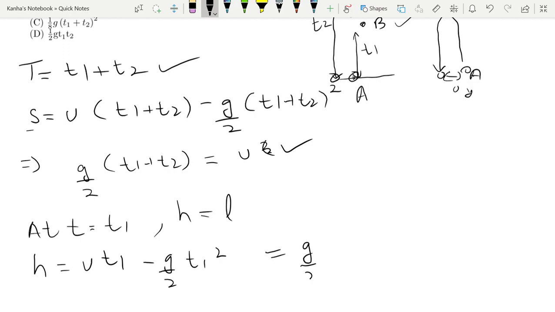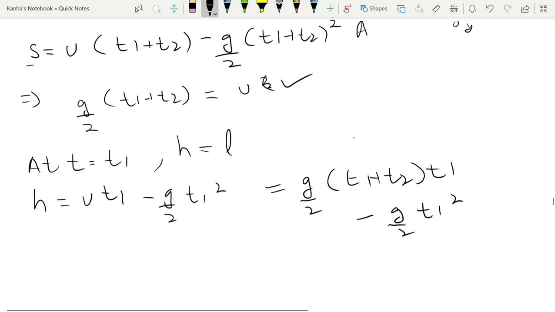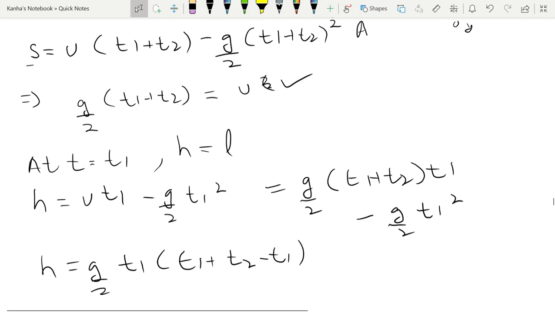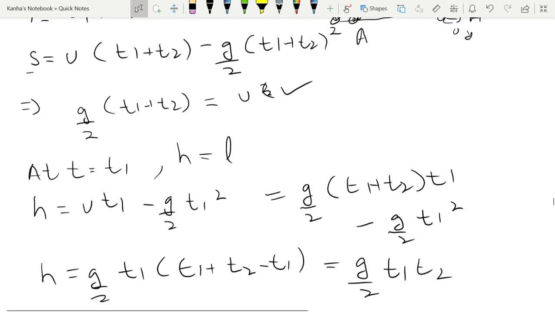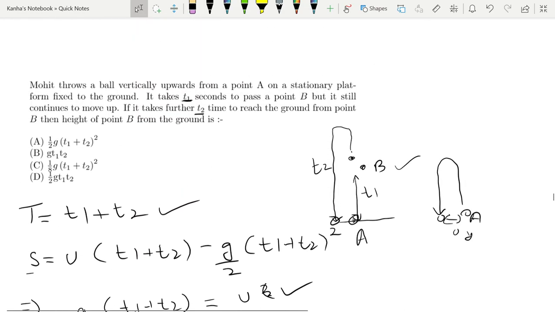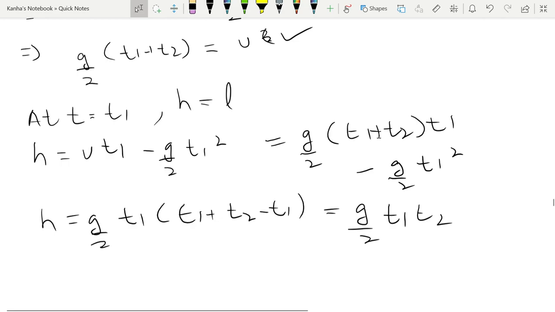What you get is g by 2 (t1 plus t2) into t1 minus g by 2 t1 square. So h is equal to g by 2 t1 t2. Alright, how much time did it take? It took around 1 to 2 minutes to find the answer. So the answer is D.